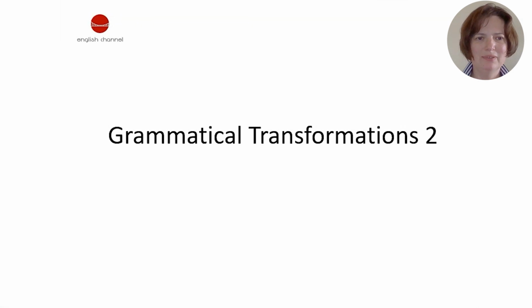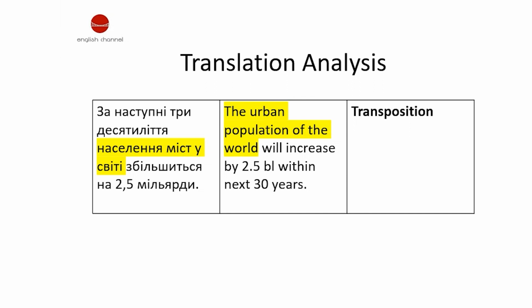Good afternoon. Today we are going to talk about grammatical transformations again. Last time you had some theory with a bit of examples, but today we'll try to look how it really works when we translate from Ukrainian into English. The first sentence is the following. Ці десятиліття населення у світі збільшиться на 2,5 мільярди.